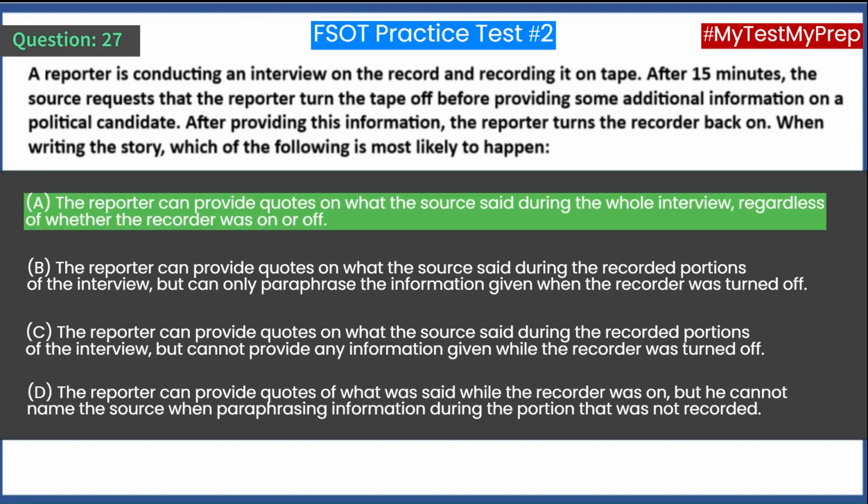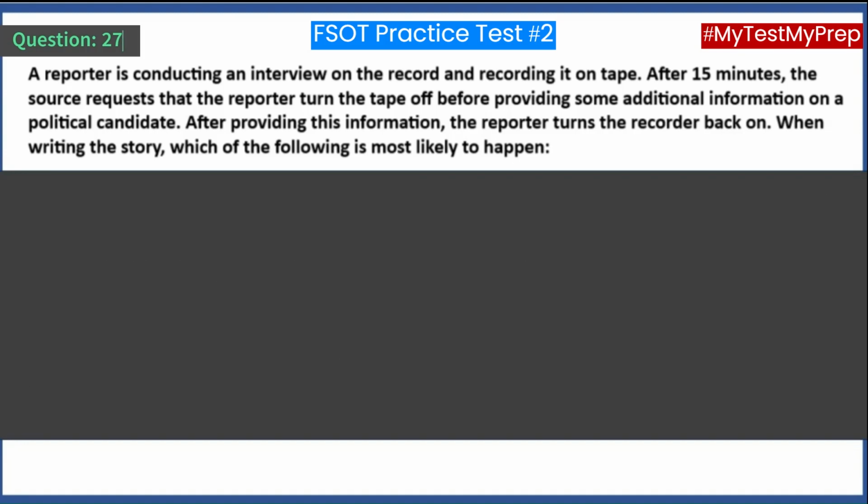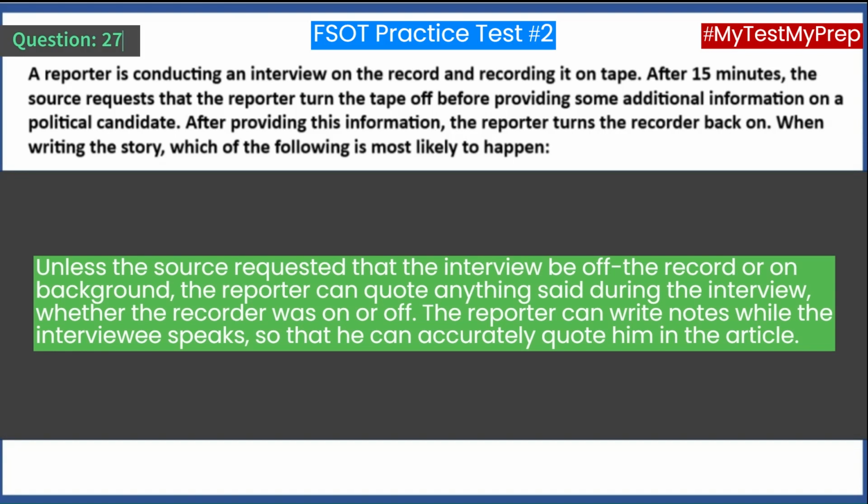Answer A. The reporter can provide quotes on what the source said during the whole interview, regardless of whether the recorder was on or off. Unless the source requested that the interview be off the record or on background, the reporter can quote anything said during the interview, whether the recorder was on or off. The reporter can write notes while the interviewee speaks, so that he can accurately quote him in the article.